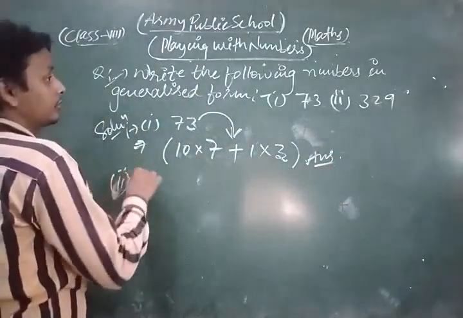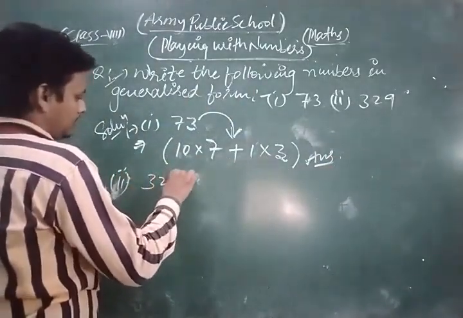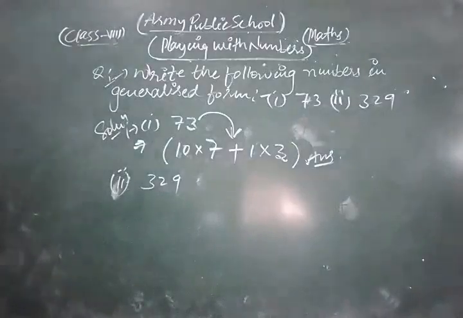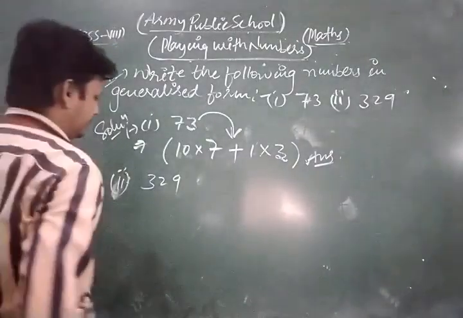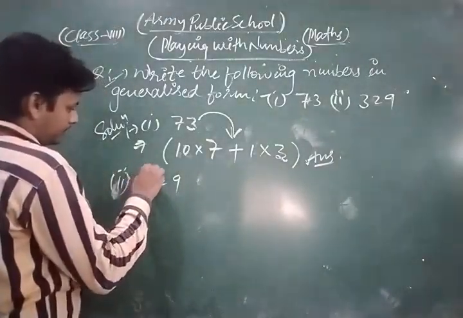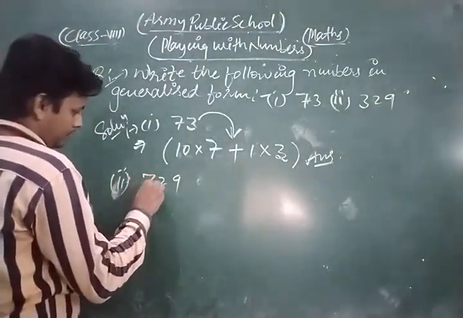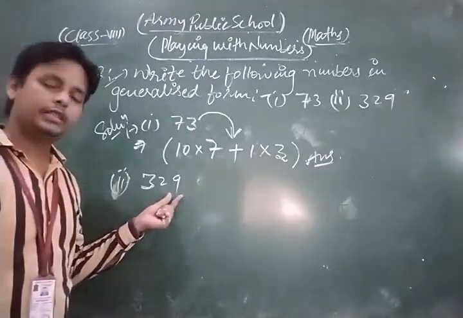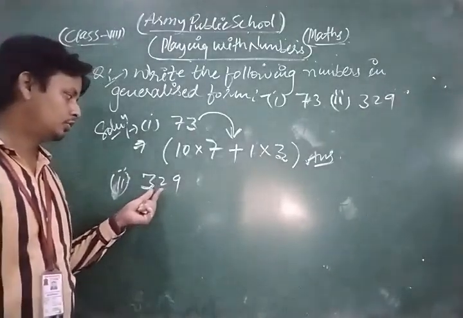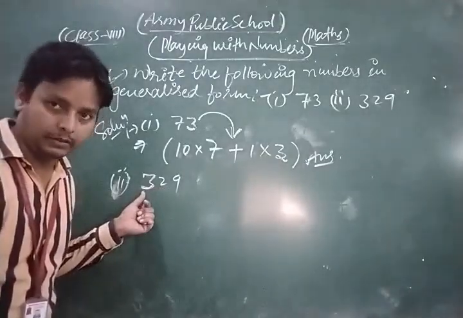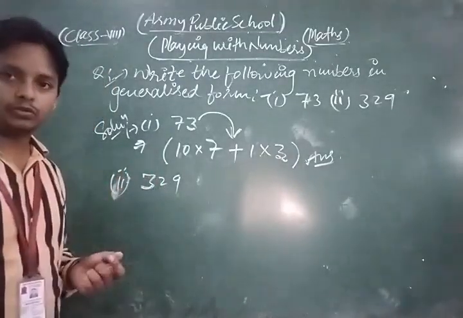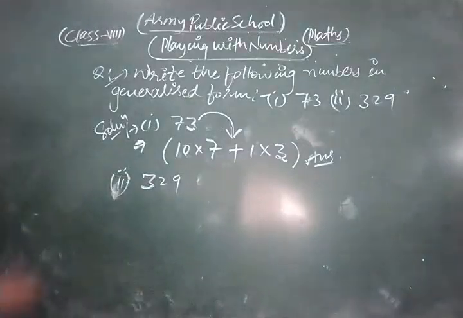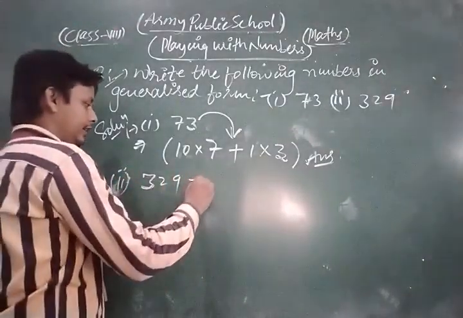Similarly, we can solve the second part of this question, which is 329. Dear students, in that question, look, its unit digit is 9, 10th digit is 2, 100th digit is 3. So we can generalize also. Look, what is the process to generalize that number? Look, so we can write